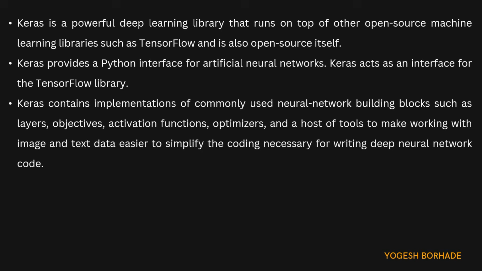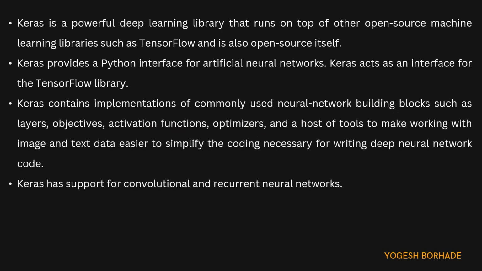Then third, Keras contains implementations of commonly used neural network building blocks such as layers, objectives, activation functions, optimizers, and a host of tools to make working with image and text data easier, to simplify the coding necessary for writing deep neural network code. So if you found this point a bit lengthy, you can just write that Keras contains implementations of commonly used neural network building blocks. And if possible, remember a few of them, that is activation functions and optimizers. This can be easily remembered.